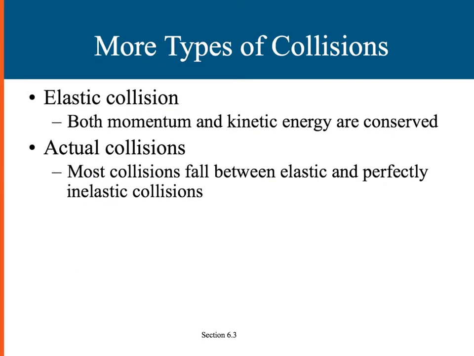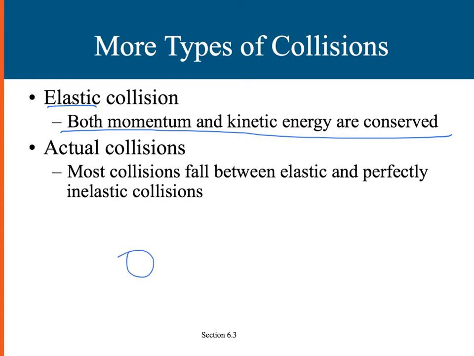The second type of collision that we're going to look at is an elastic collision. And in these collisions, both the momentum and the kinetic energy are conserved. So we can use the conservation of momentum equations where the initial momentum is equal to the final momentum, but we can also use the conservation of energy equations where the kinetic energy initially is going to equal the kinetic energy in the end after the collision. And this is when two objects hit and bounce off of each other.